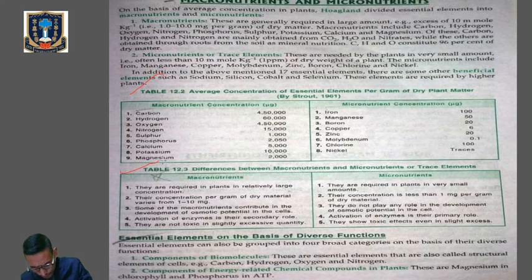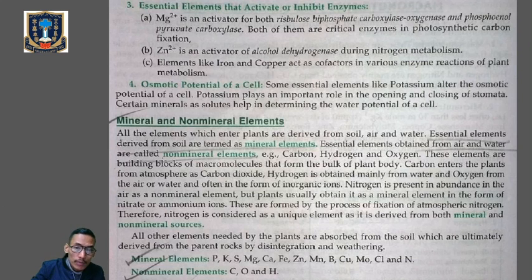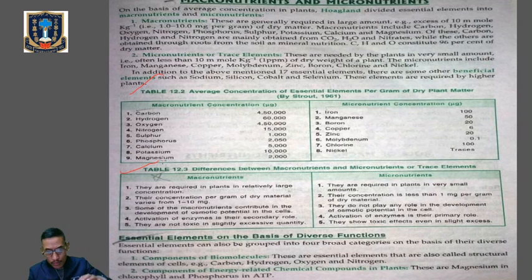Okay, now next thing we'll discuss is the essential elements on the basis of diverse functions. The essential elements can be grouped into 4 broad categories on the basis of their diverse functions. Number 1 is components of biomolecules. Number 2, components of energy related chemical compounds in the plants. Number 3 is essential elements that activate or inhibit enzymes, and number 4 is the osmotic potential of a cell.